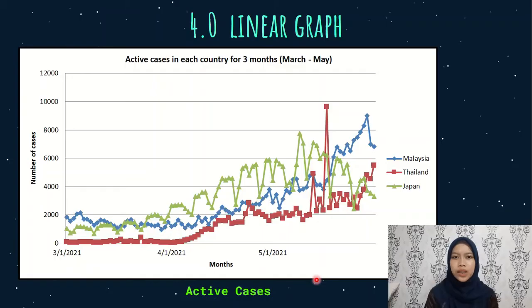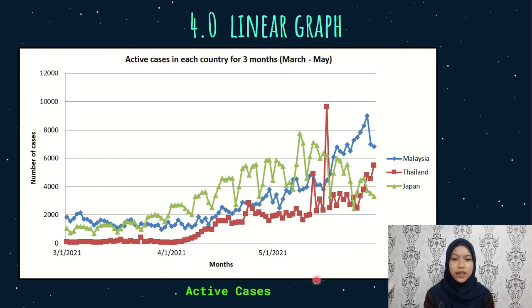I'm going to describe trends for active, recovered and dead cases in 3 different countries, which is Malaysia, Japan and Thailand for 3 months from March to May 2021 by using linear graph. The figures are given as the numbers of cases. The first linear graph represents active cases in each country from March to May 2021. The green line is for Japan, the red line is for Thailand, and the blue line is for Malaysia.